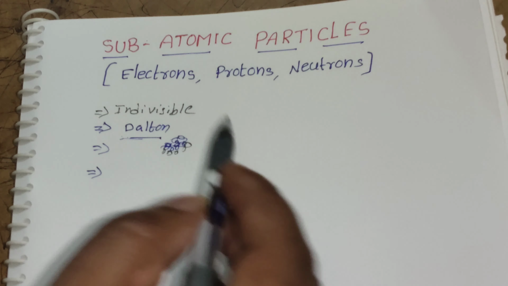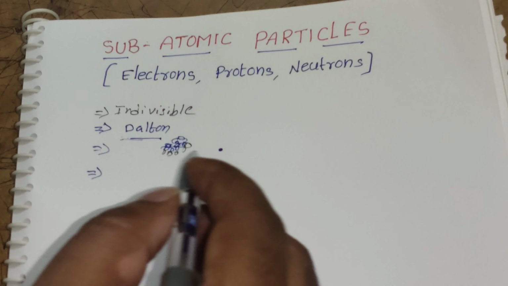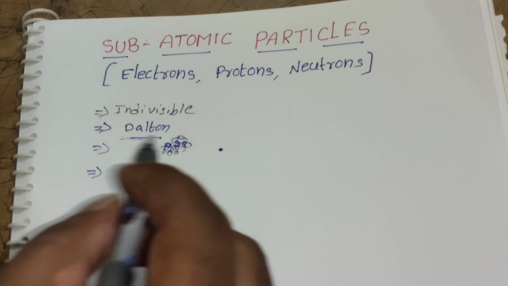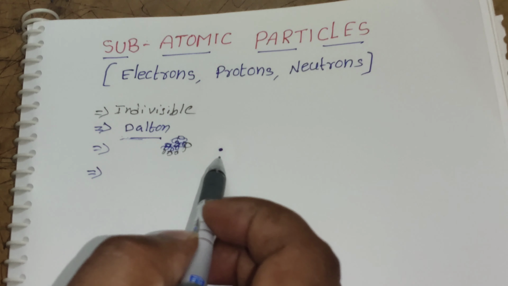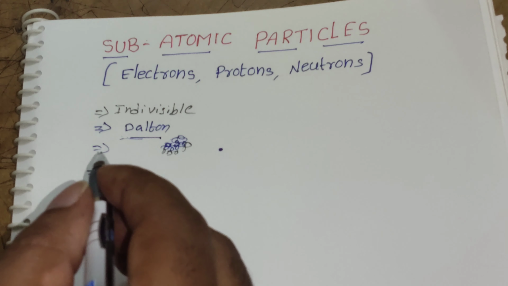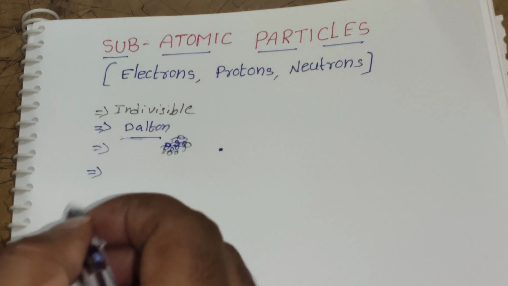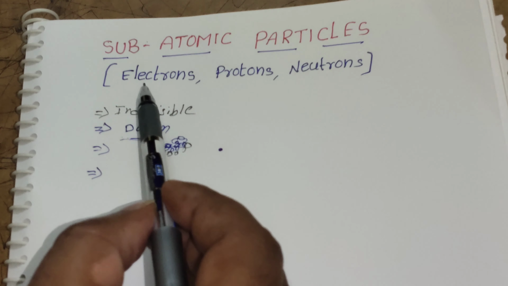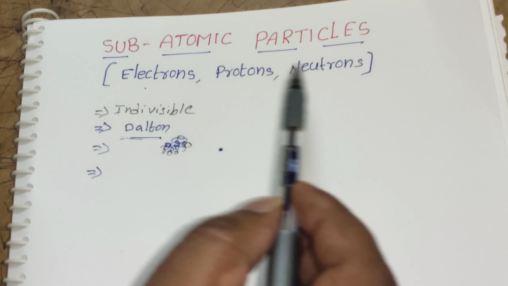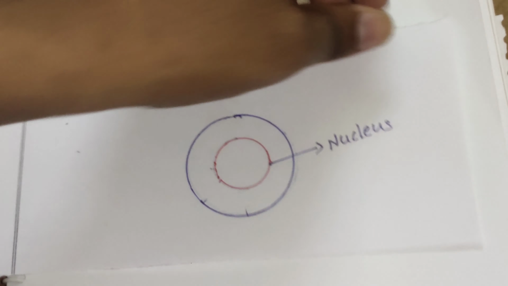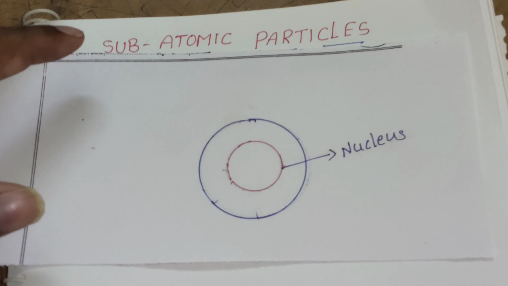further particles. But in the modern theory of the atom, they said that although the atom was thought to be the ultimate particle of matter, the atom can be divided into three particles, or the atom contains three subatomic particles. Those are called electrons, protons and neutrons.